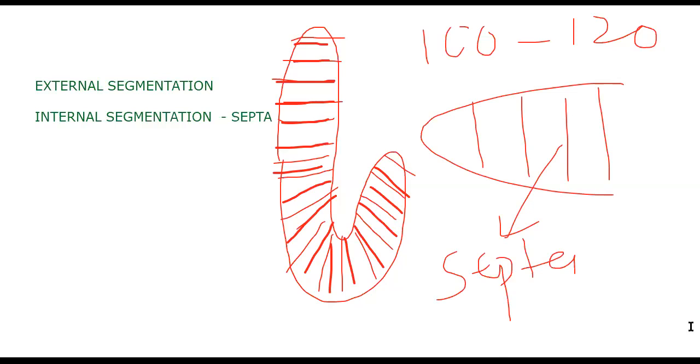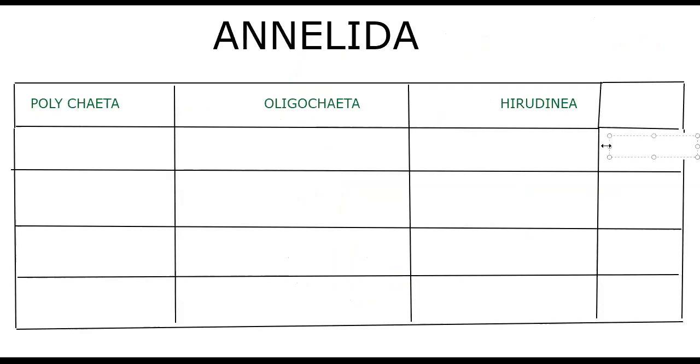So what we need to do here is go through the segmentation topic in the three classes. That means how segmentation is there in the three classes. Whatever we talked about the earthworm, earthworms belong to Oligochaeta. So both external segmentation and internal segmentation are present.